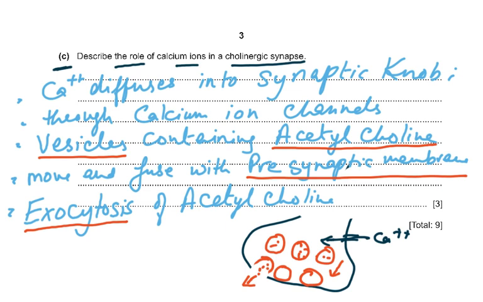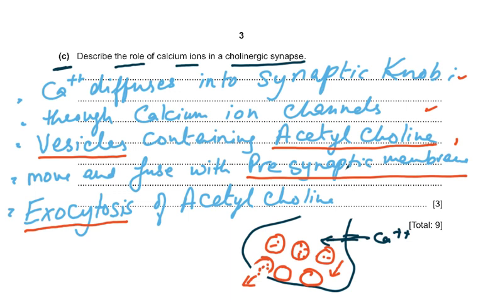Now, as you can see, I've written the answers to this. Calcium diffuses into synaptic knob, 1 mark. Through calcium ion channel, 2nd mark. I mean, all of you knew that, but you won't write it, I know it. Vesicles containing acetylcholine. The parts which I've underlined in red are essential. You had to give this word. You couldn't have said vesicles containing neurotransmitters or vesicles containing chemicals. In order to get this mark, you have to write vesicles containing acetylcholine.